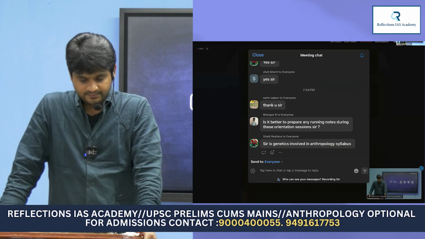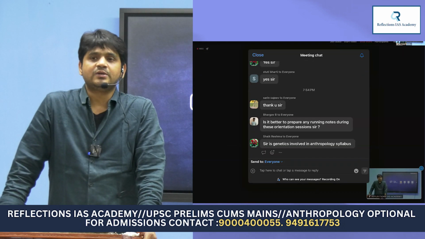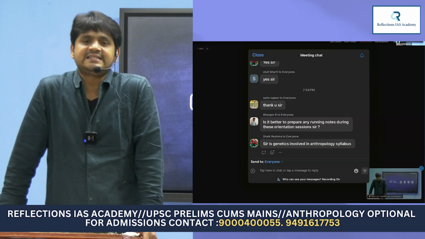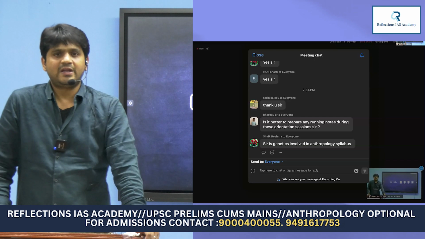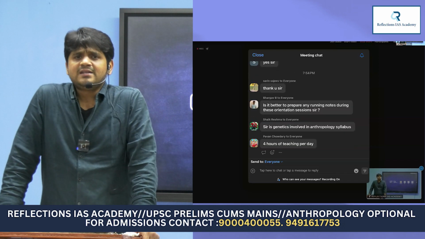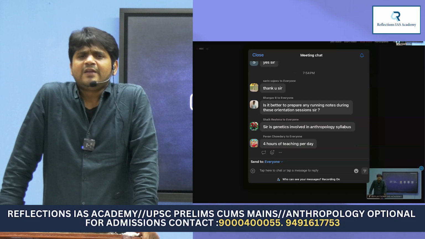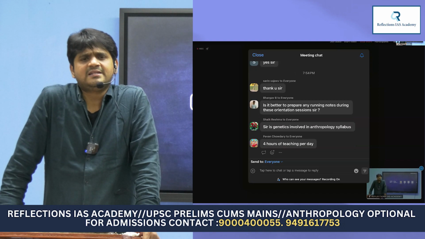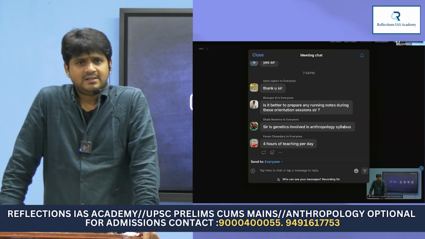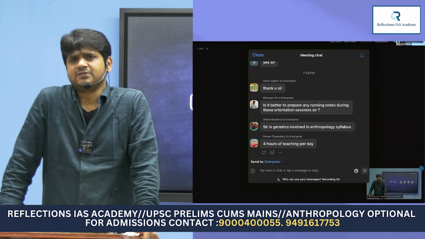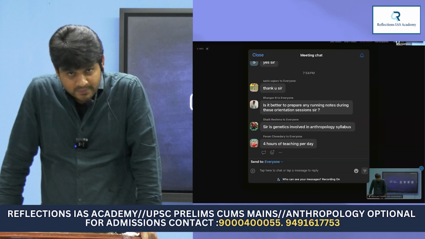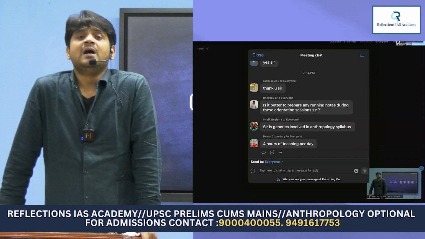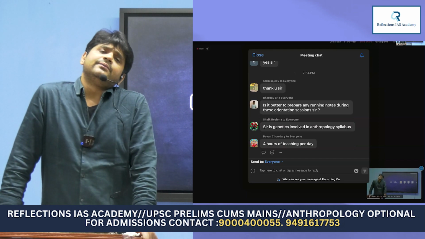That's a good idea. Yes, Reshma, genetics is also involved in anthropology, but we don't go to the depth of genetics. We see how genetics is connected to human existence. We are more interested in understanding why there are so many differences. Why we don't look like Kashmiris, or Russians, or Tamilians, or Kerala people. There might be some genetic difference, right? But interestingly, we all humans have evolved from monkeys. When we all have evolved from monkeys, how come we are all looking different?